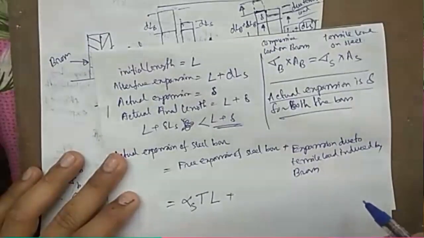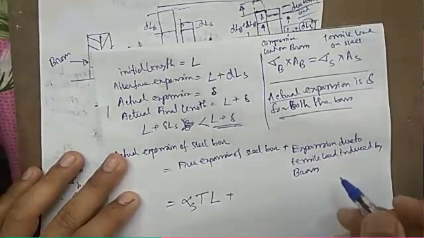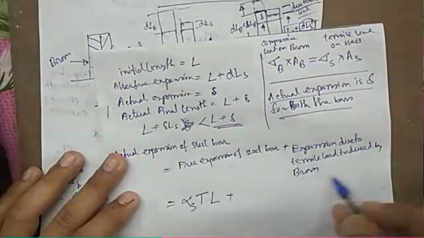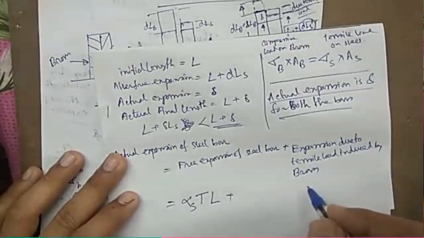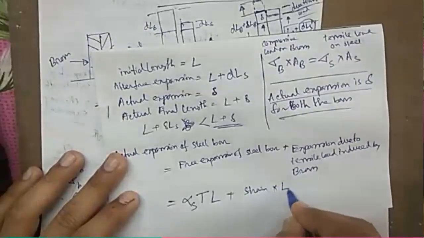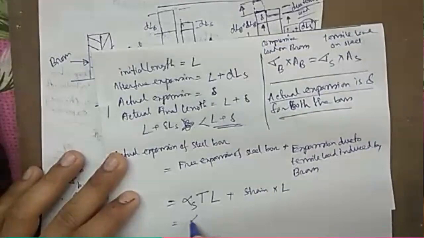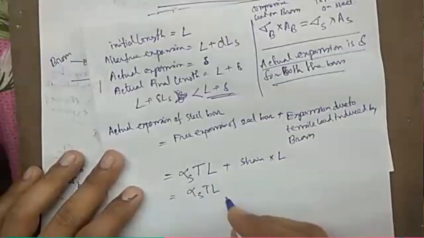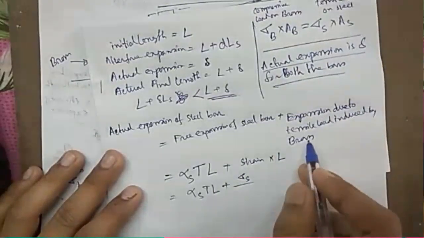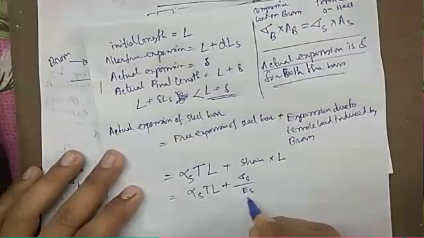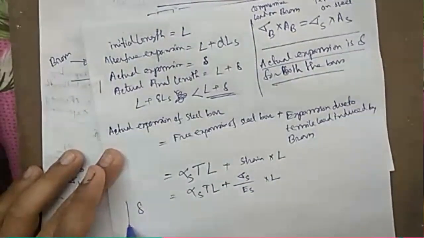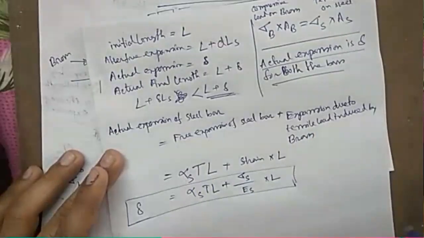That stress is sigma S. So the change in length can be written as strain into original length, and strain is stress by E, so sigma S by elastic modulus ES into L. This is the actual expansion, which is equal to delta. This is for the steel rod.